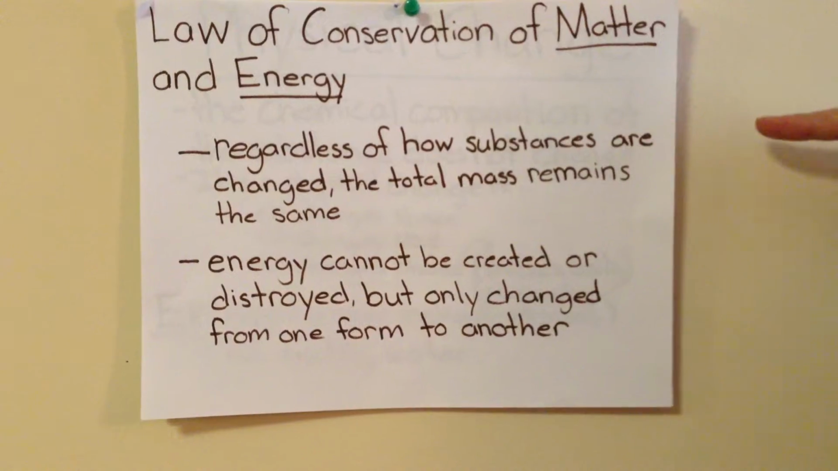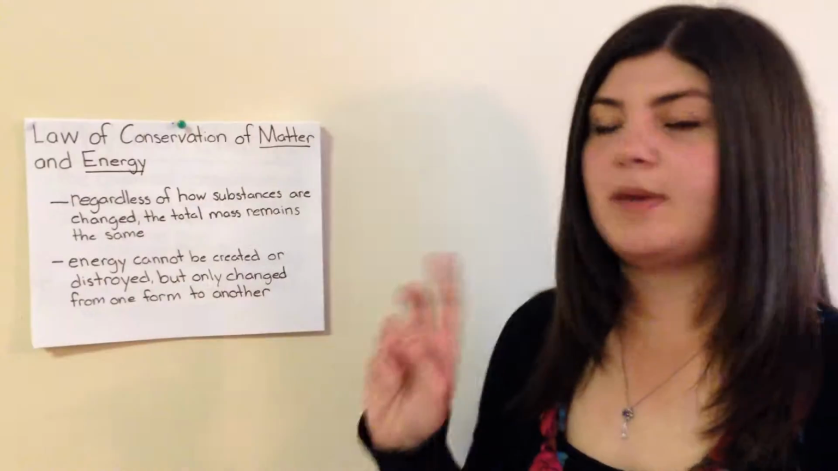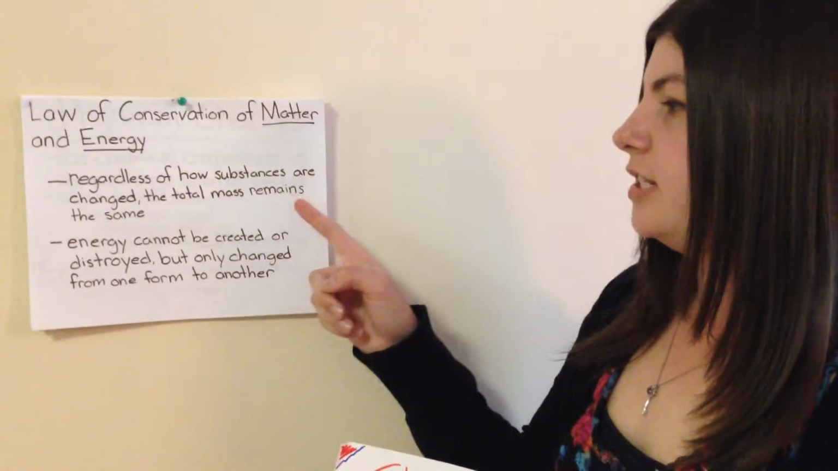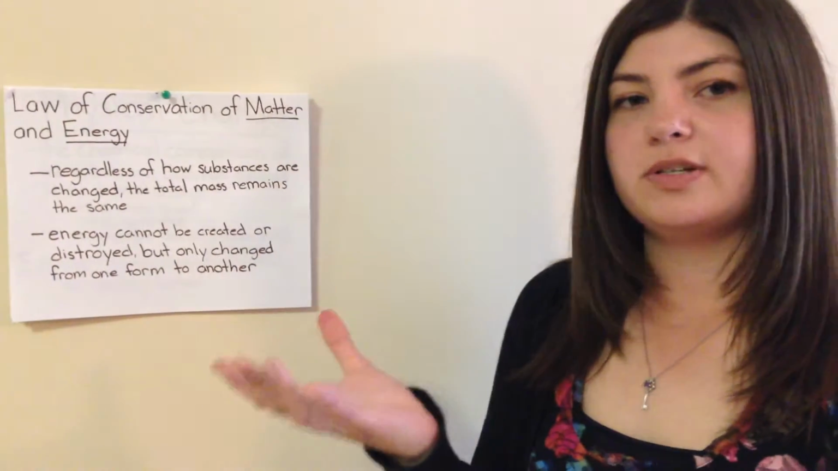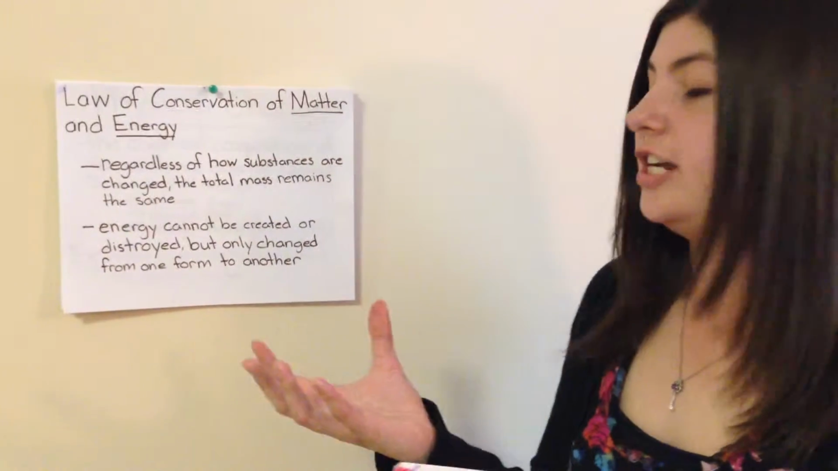of matter and energy. The law of conservation of matter and energy tells us two major things about matter and energy. The first thing is that regardless of how substances are changed, the total mass remains the same. So regardless of what we do to a substance, the total mass is not going to make any difference. It's not going to change at all.